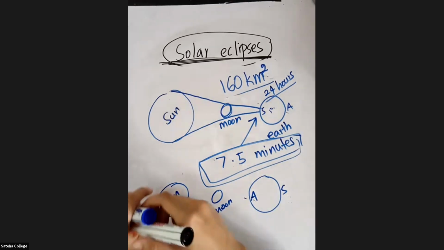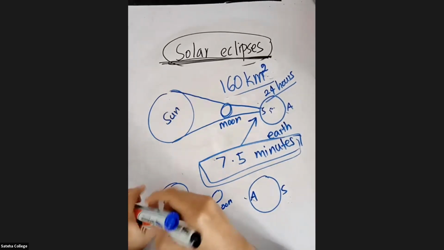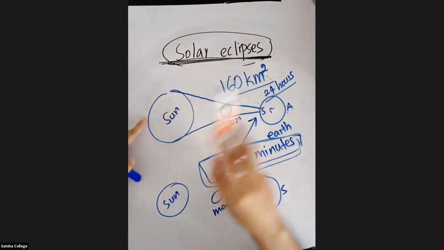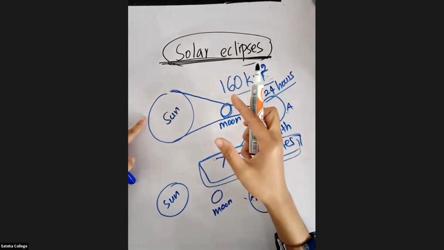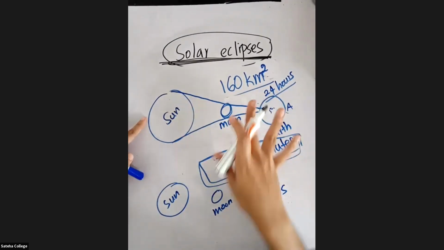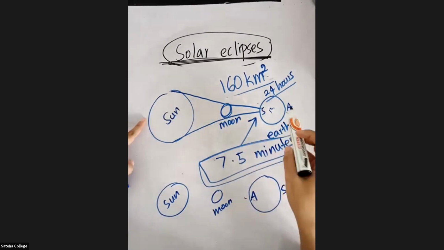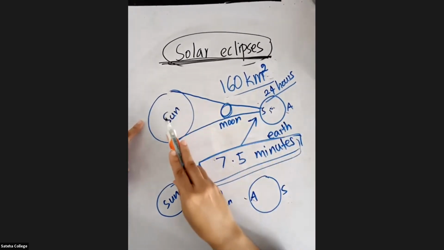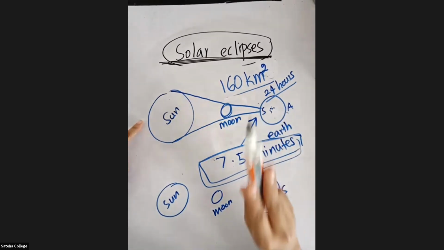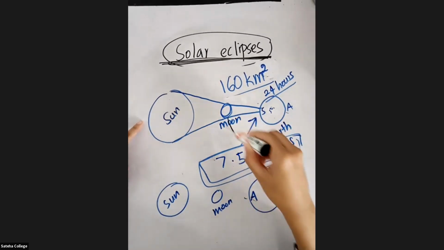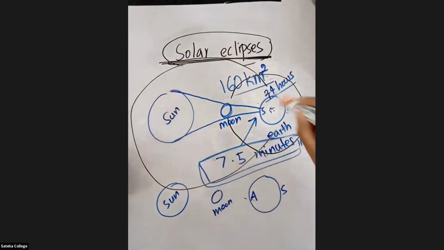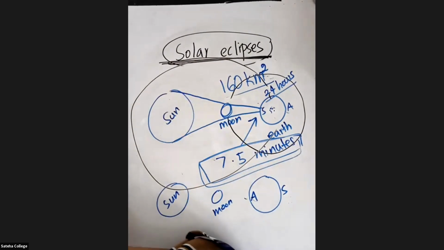So what is a solar eclipse? Listen carefully. One student wants me to explain that again. I'm not going to make you all memorize. Just think, don't memorize. Nothing to memorize here. What is happening? You should know that the earth is rotating around the sun and the moon is rotating around the earth. That should be clear for you.